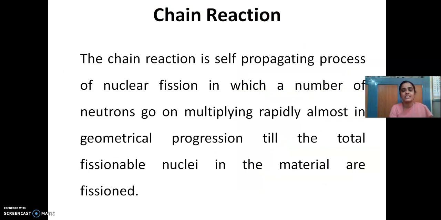We will see what is chain reaction. A chain reaction is a reaction that takes place immediately one after the other. So, it is an automatic process. Therefore, the chain reaction is a self-propagating process of nuclear fission in which the number of neutrons that are produced goes on increasing in a geometrical manner until the entire fissionable material is extinguished.